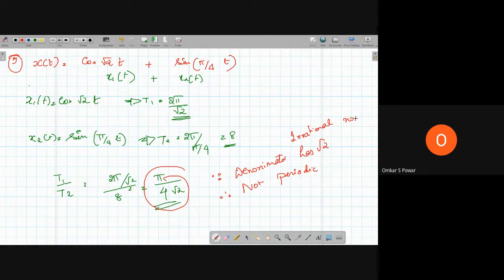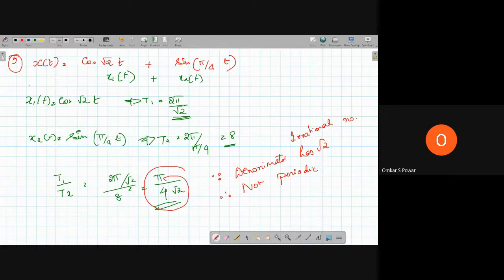So now we have solved some problems with respect to periodic signals, whether the signal is periodic or not, and find the period. And we have solved some problems when there are two terms, when there are three terms. Whatever we have solved is for continuous time signals.